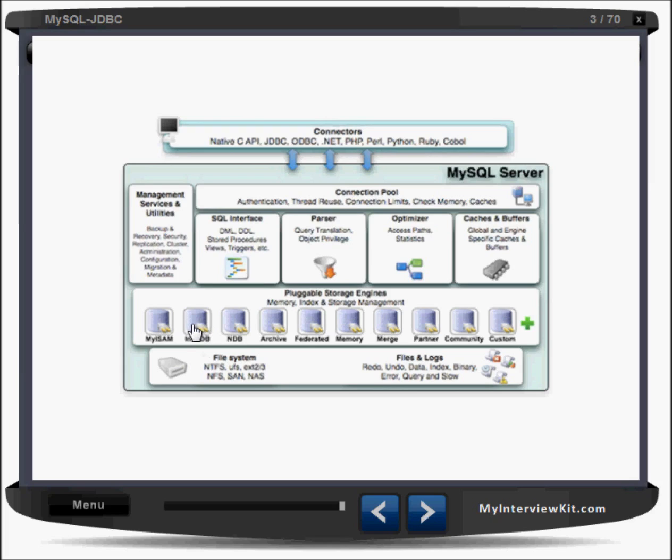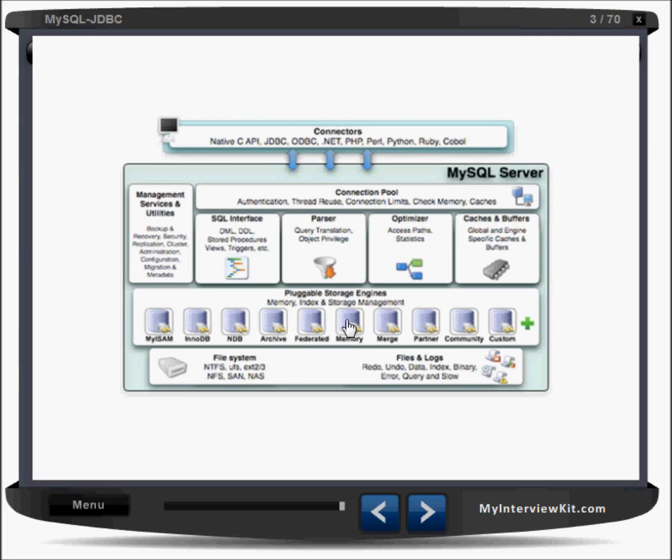Okay, next is the NDB. It is used for some clustering concepts. Next I'll just tell you a few here. Federated means, let us say you have one table on a different server and you want to bring it into your server and use it as if it is your table. So that is federated.